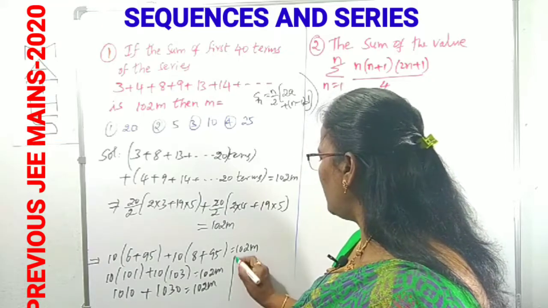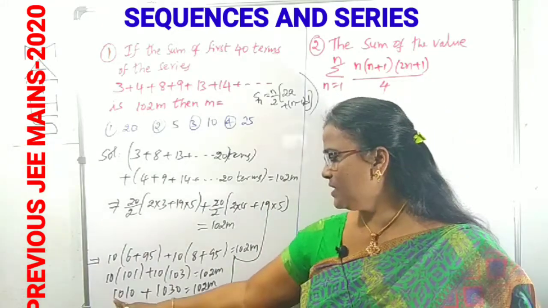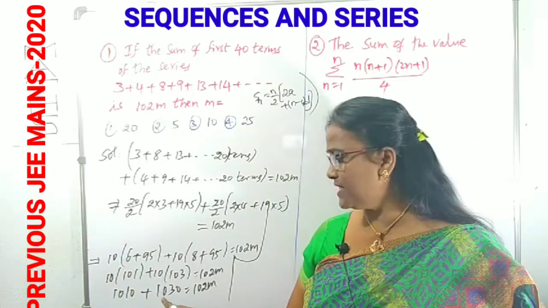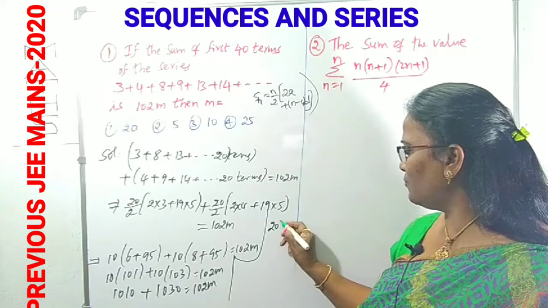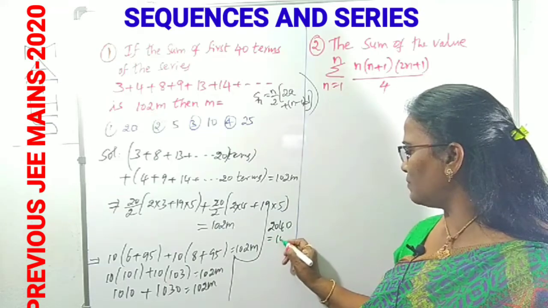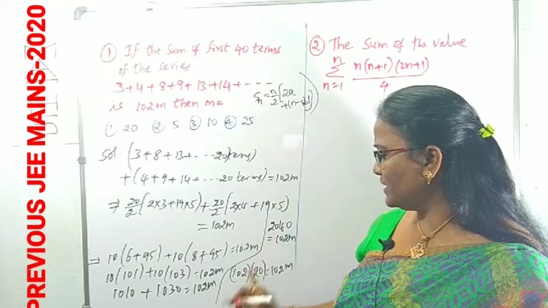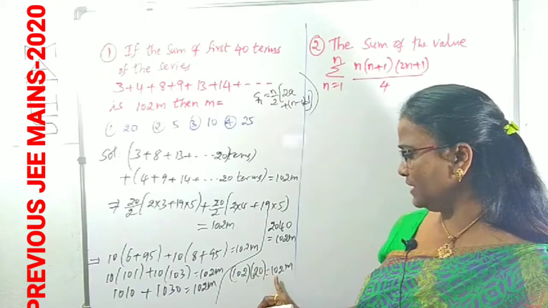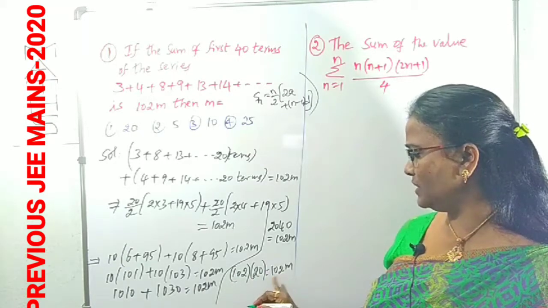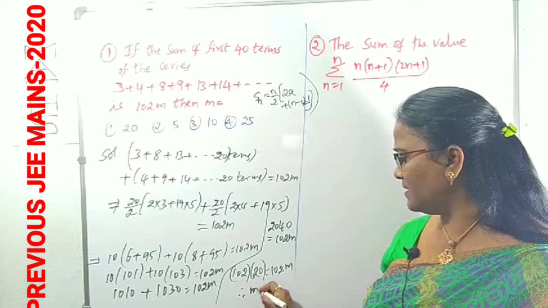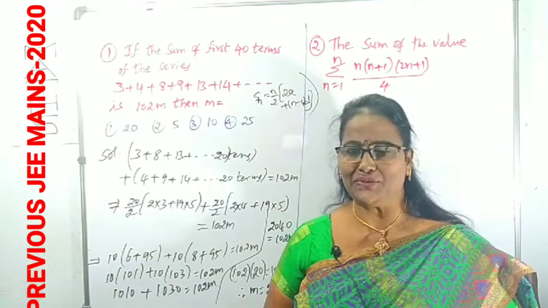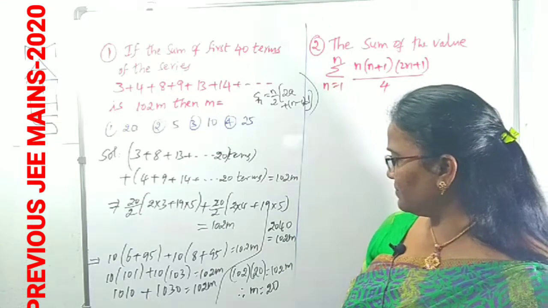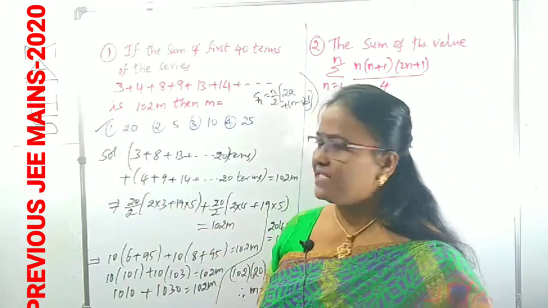What is the sum of the left side? 1010 plus 1030 is 2040. 2040 is equal to 102m. 2040 we can write as 102 into 20. Here already 102m is given. Therefore, in place of m, what is there? m is clearly 20. The m value you got is 20. According to the options, which option is correct? It is clearly the first option.